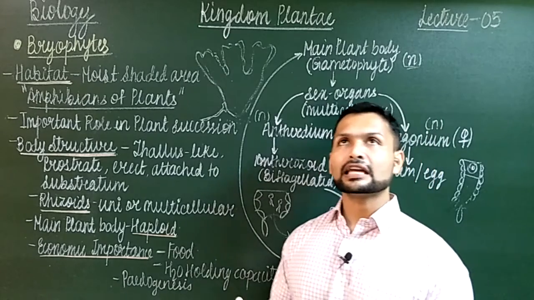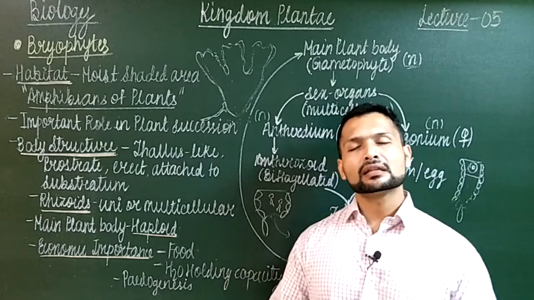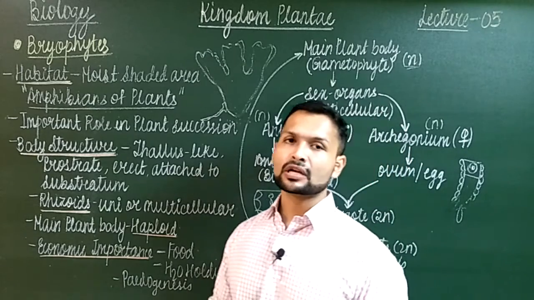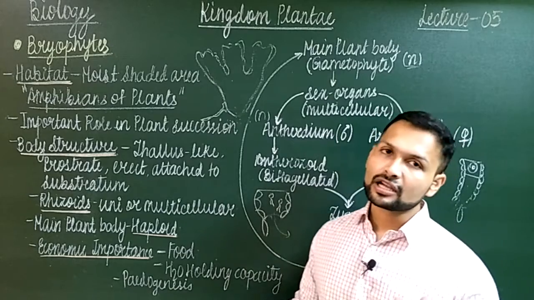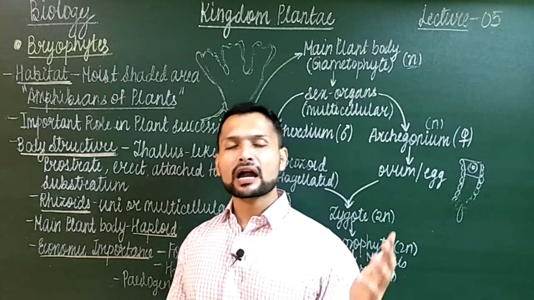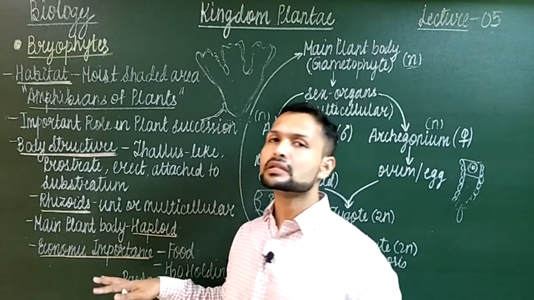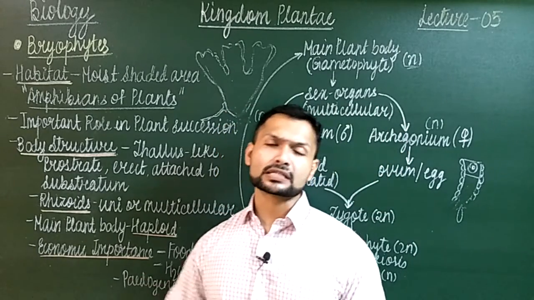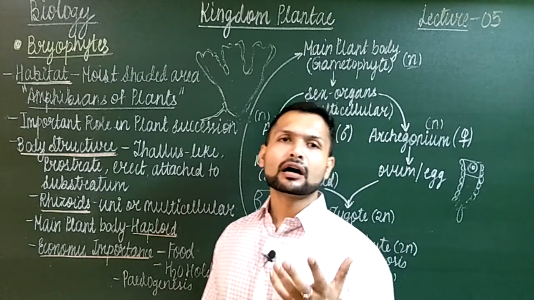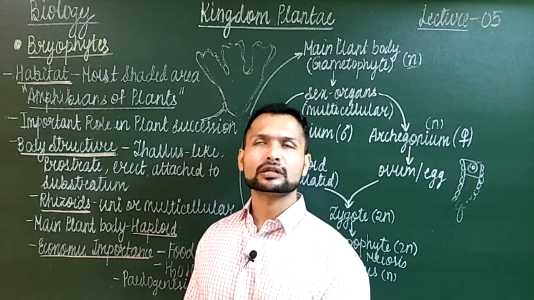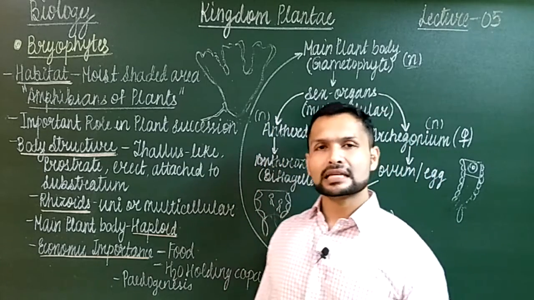So obviously the impact of the rain water directly hitting the ground is minimized, thus reducing soil erosion. Because the ground is entirely covered with this moss, they act like a shock absorber, decreasing the impact of the rainwater, and hence there is less soil erosion.